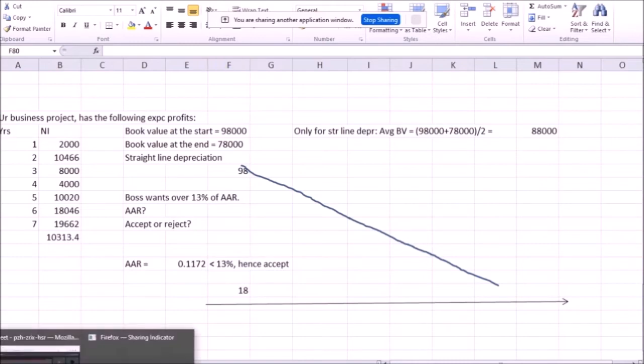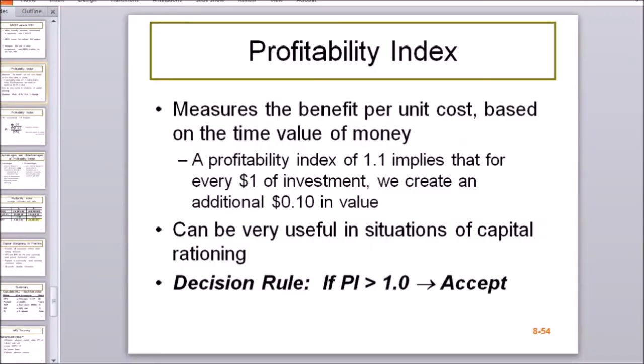So there it is. Next, let's have a look at another investment criterion, the profitability index. Profitability index is basically a measure of benefits per initial investment cost. So of course, in this case, if we're looking at benefits per cost, we are going to look at a ratio. And profitability index does take into account the time value of money.